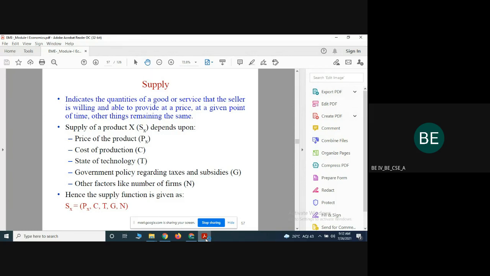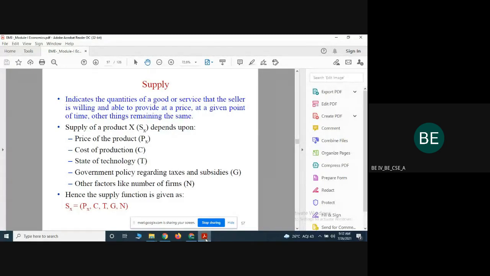If the cost of production increases due to the prices of raw material, supply is affected. So the cost of production is one of the factors, and the third factor is the state of technology.